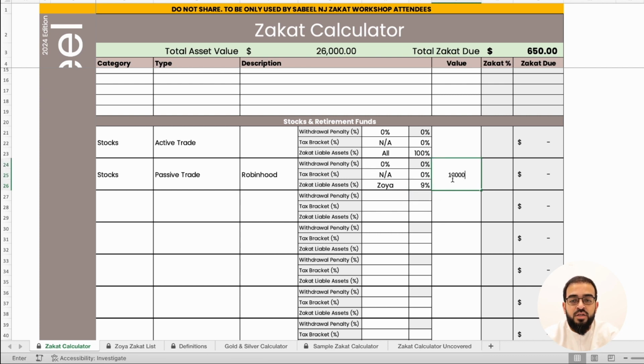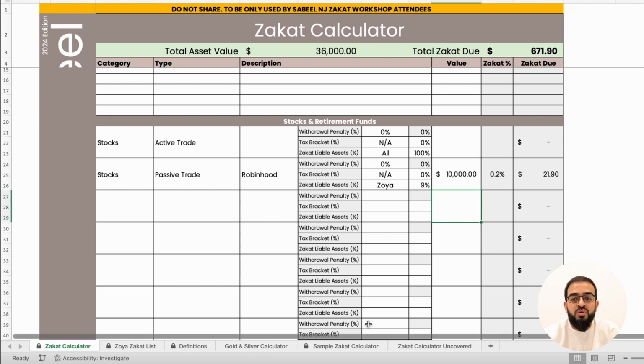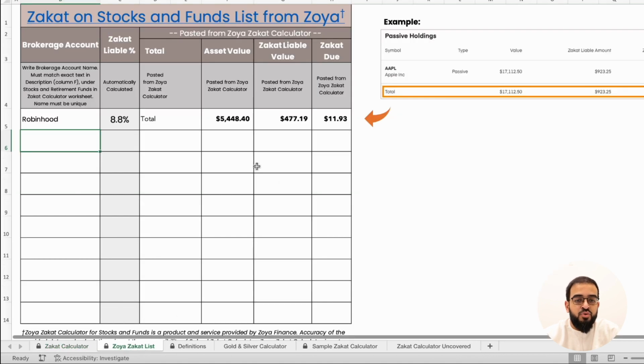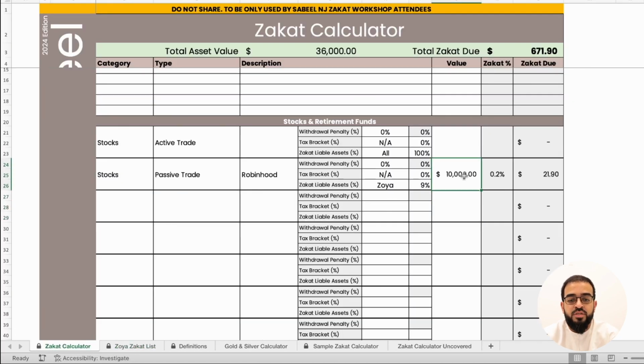We put in $10,000, and it'll say you owe $21.90. But that's assuming it's $10,000. If we take the value of those stocks, it's $5,448. So we put the same thing here. And you owe $11.93. Moving on to retirement funds.